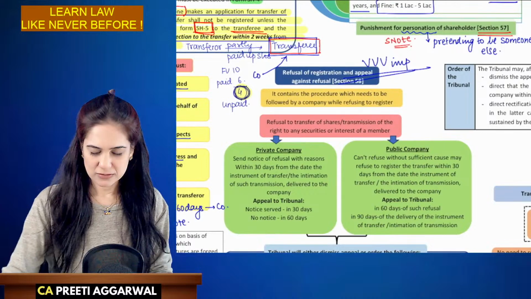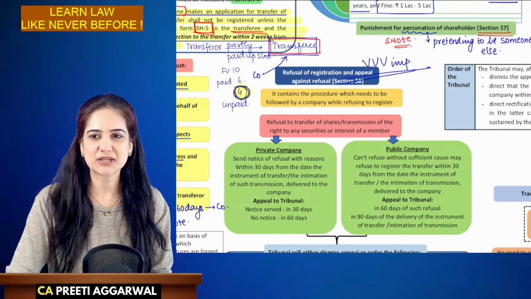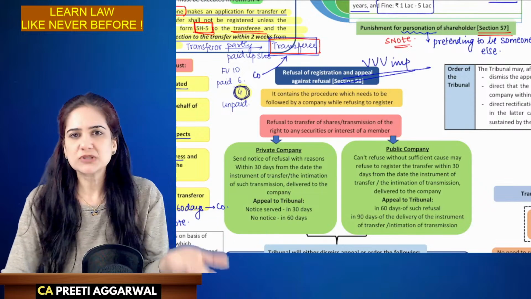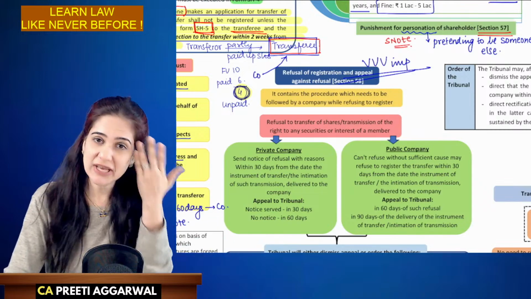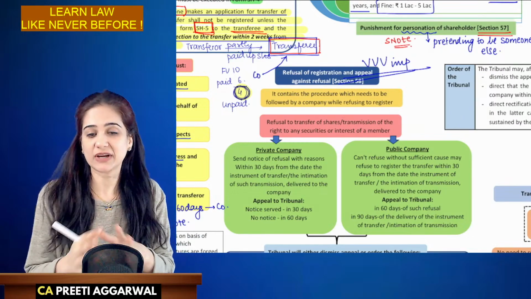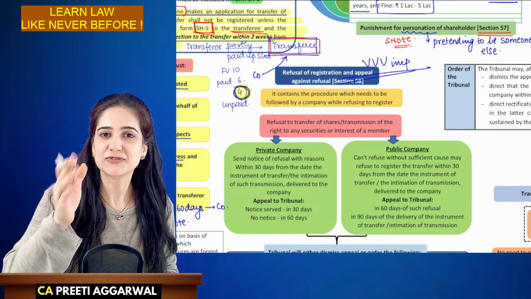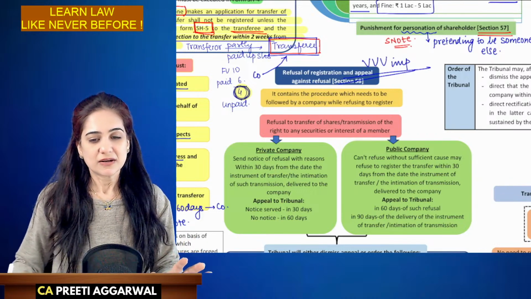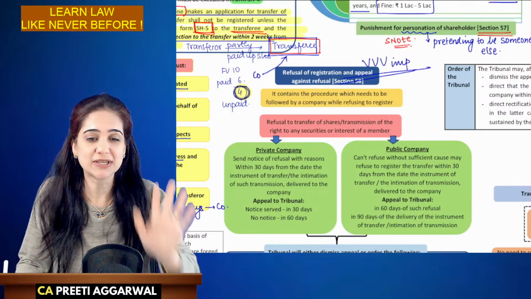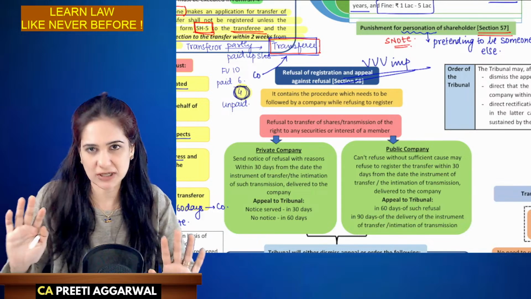Now, the company has the right to refuse the transfer. Ma'am, how come the company will refuse the transfer? Yeah, in case of a private company, I can refuse the transfer because there is a restriction. It is mentioned in the articles that the private company is a close-knit company. We have the right to restrict the transfer. Even in case of a public company, the transfer can be restricted. Like, I can say the company has a lien on those shares, or the shares are partly paid up. We will not execute the transfer unless the shares are made fully paid up. Okay. So private as well as public company, they can refuse the transfer.